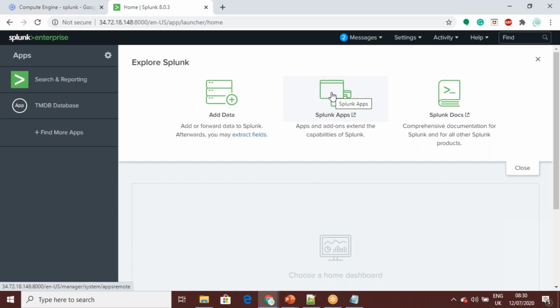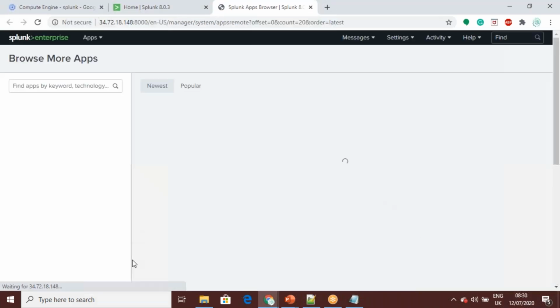Splunk apps are nothing but predefined apps developed by various companies. Splunk itself created several applications, and other companies have also created their own applications. They are pre-built dashboards, for example a pre-built dashboard for Unix systems. You do not need to spend time creating visual dashboards. You can just install this app. Let me try to open it and see.